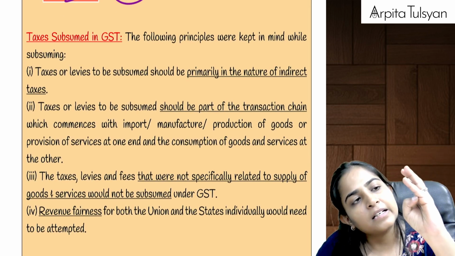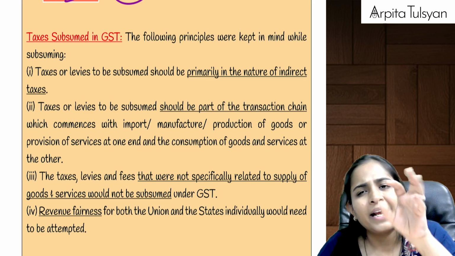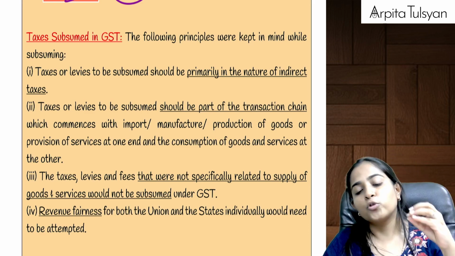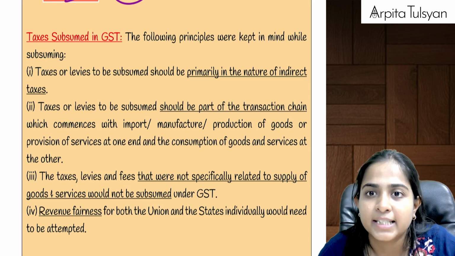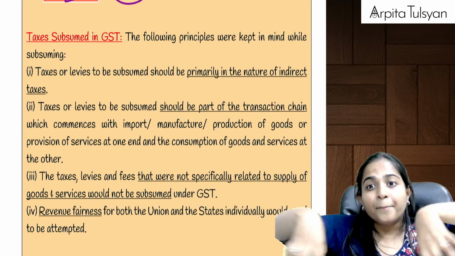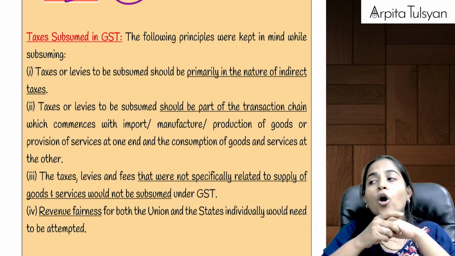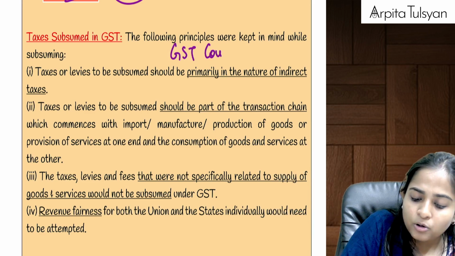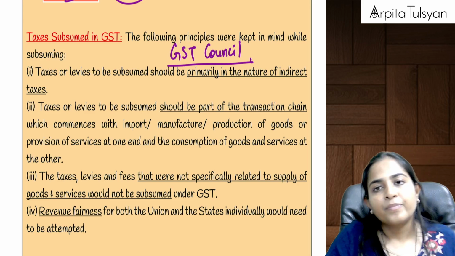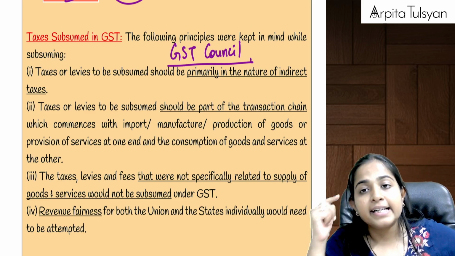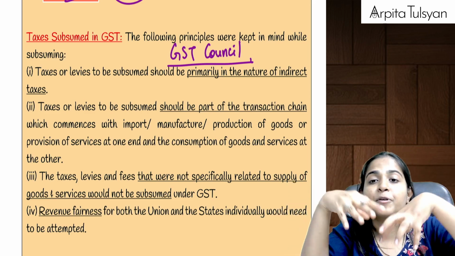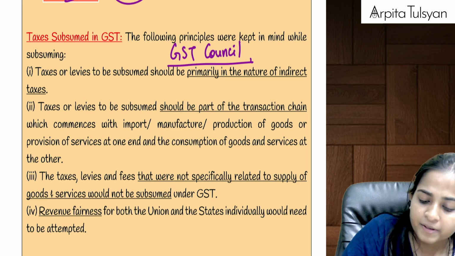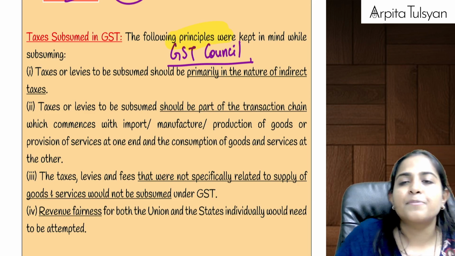VAT, CST, service tax, excise duty, etc. are totally gone, except on some products that we just now studied. Can we say those taxes got subsumed in GST? Those got merged in GST. Now, who did this merger? First of all, this was done by the council called the GST Council. Now, what logic did it apply while subsuming taxes in GST? So, 4 principles. They applied 4 principles while subsuming the taxes.